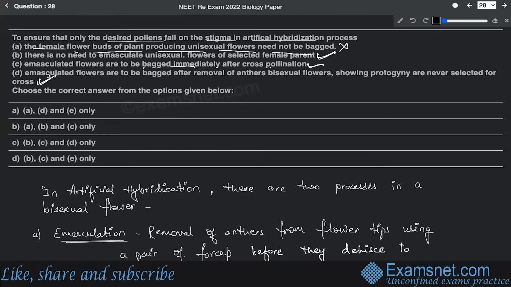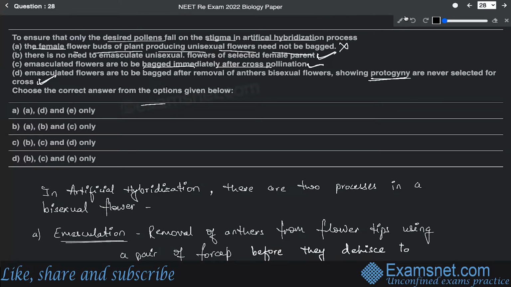So in case of bisexual flowers, we need to select those flowers that do not show protogyny, because if the gynoecium matures earlier, it will be very difficult to prevent the cross pollen landing. That's why this statement is also correct.